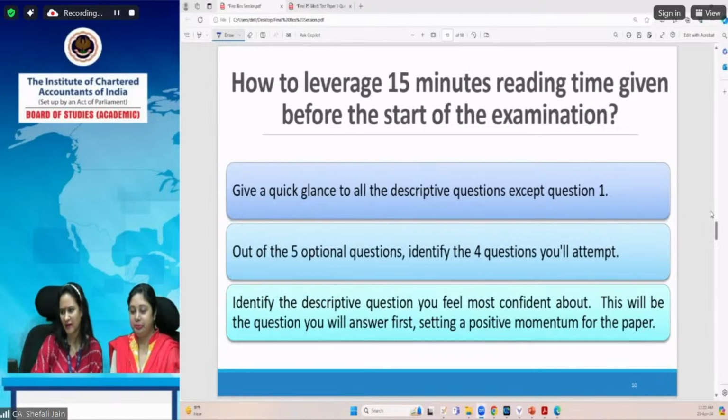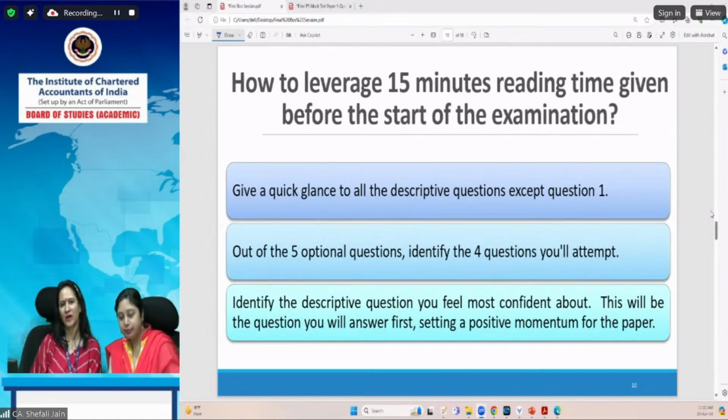One query Viraj has asked: I am afraid of the ITC chapter and block credits. What should I do? First of all, Viraj, there is nothing to fear about any chapter. Especially at this point of time, when you are just near your examination, you have already prepared thoroughly, 2 times, as you have written, and you have also started your revision. So at this point of time, for any chapter, for any concept, please avoid any sort of fear.